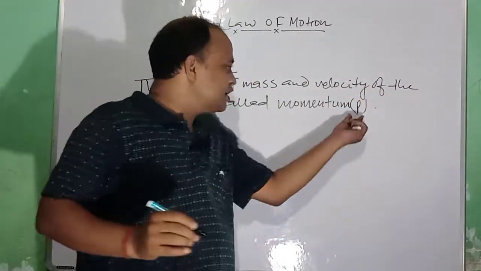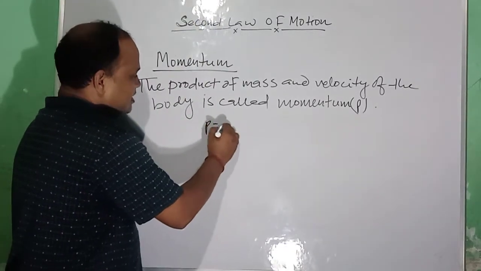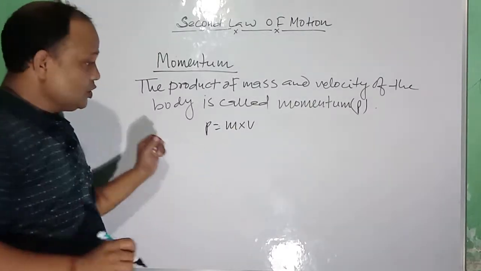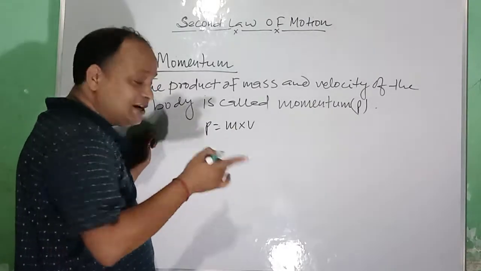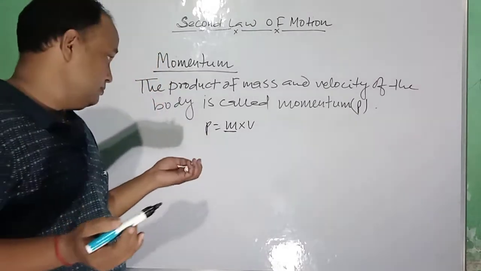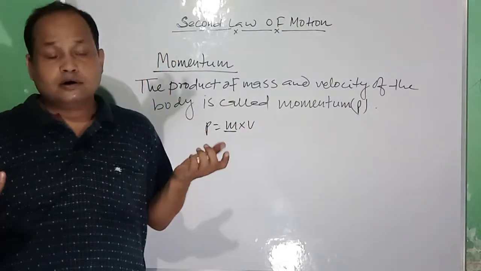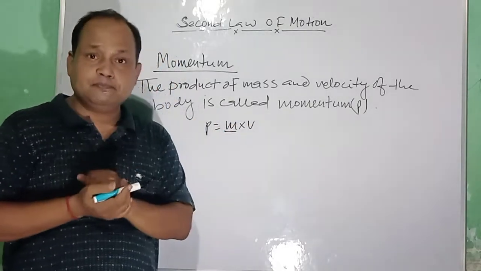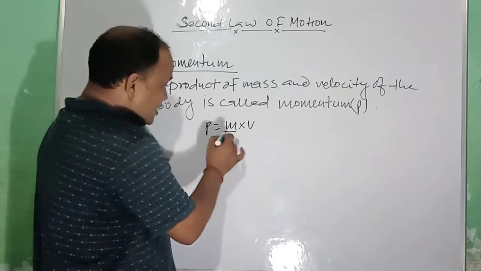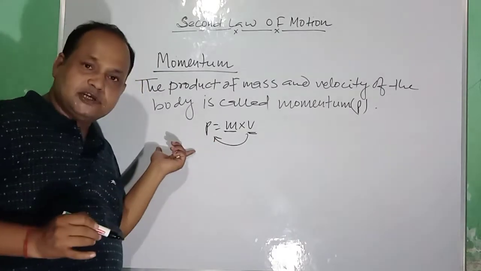It is denoted by P. So momentum is equal to m into v, you can write here. So on what factor does momentum depend? The mass is unchangeable, it doesn't change, because if you take the mass of your body, it is not changeable generally. So here if the velocity changes, momentum gets changed.